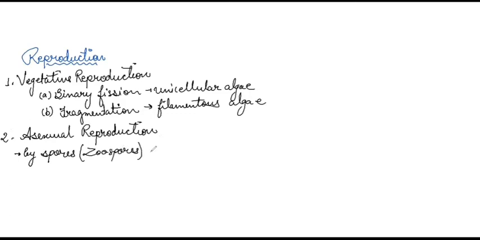These zoospores are usually flagellated and motile.